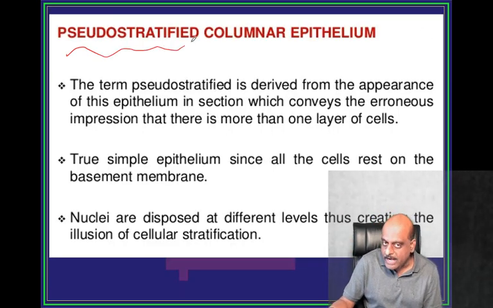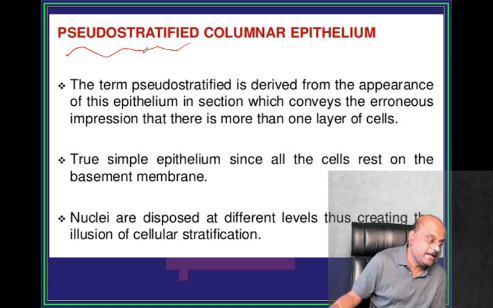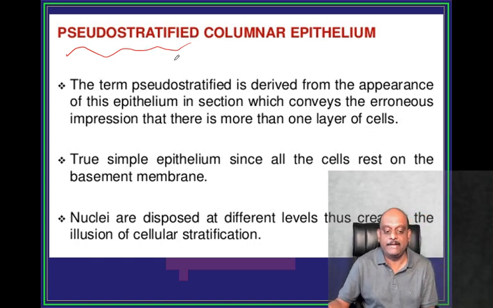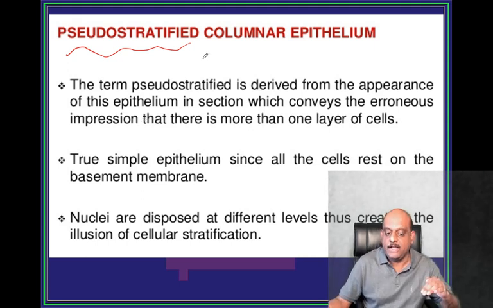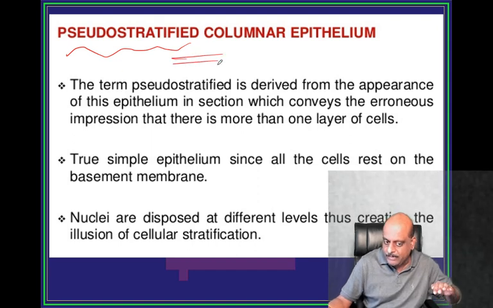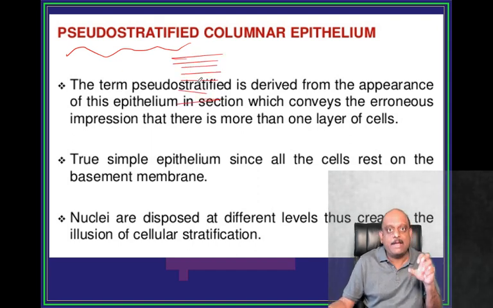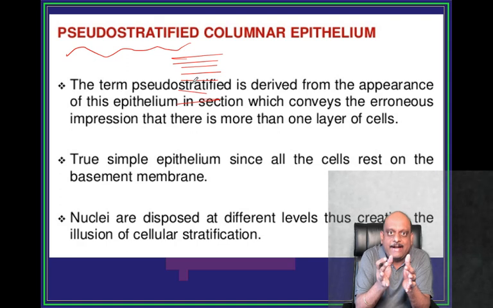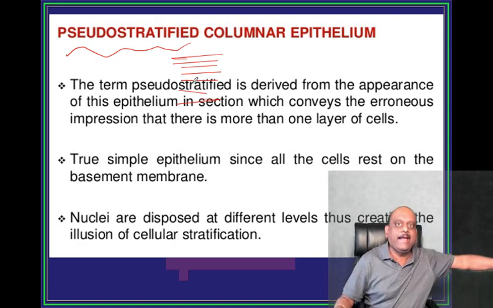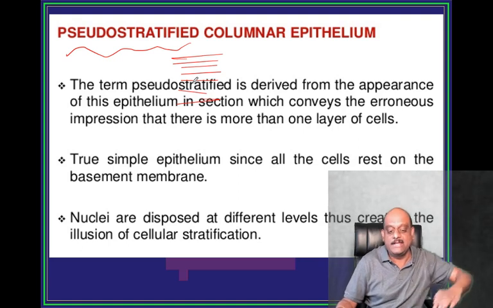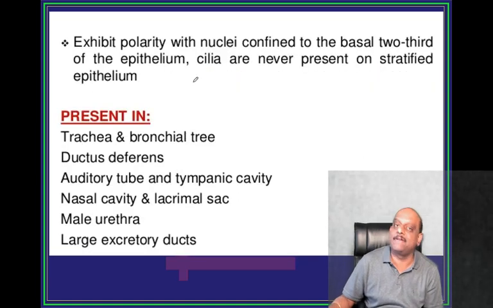Then pseudo-stratified columnar epithelium. Where do we find it? Typically this is called pseudo-stratified. That means it is not actually multi-layered. It looks like multi-layered whenever the organ is contracting. Whenever the organ is distending, it will be like a flat surface. That is the reason it is called pseudo-stratified.